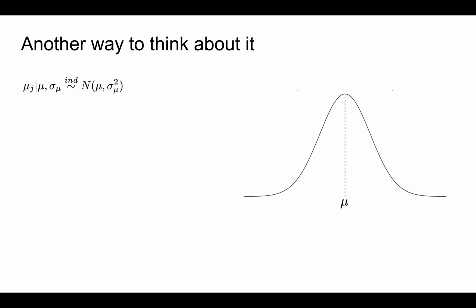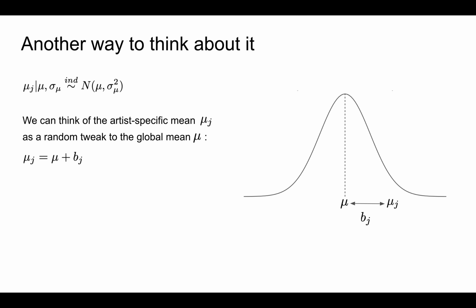Now, once we start our posterior analysis of this model, it's going to be beneficial to think about this model another way. Specifically, consider the second layer of our model, which describes how the typical popularity level, μj, varies from artist to artist. In this layer, μj represents the typical popularity for some artist J. Another way to think about this artist-specific mean is as a random tweak to the global mean mu. That is, artist J's popularity level is equal to the typical popularity level mu plus some tweak b sub j. The plot here represents this idea.